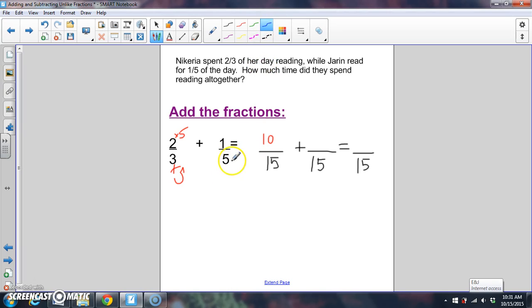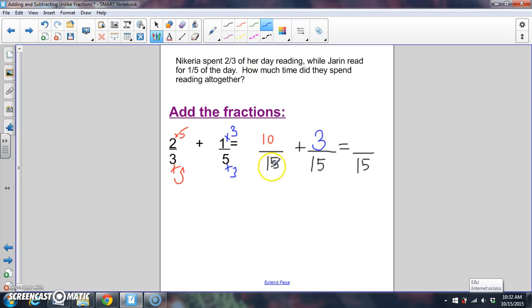Let's do the next number. 5, I need to get to 15. 5 multiplied by 2 is 10. 5 times 3, 15. Perfect. Do that to the bottom. Do that to the top. Multiply again by 3. 1 times 3 is 3.